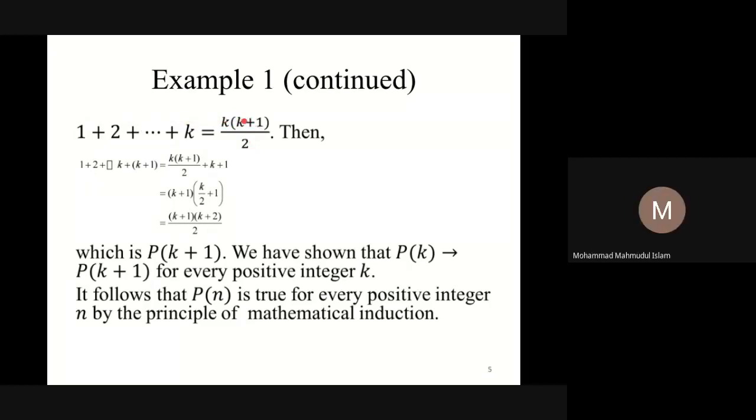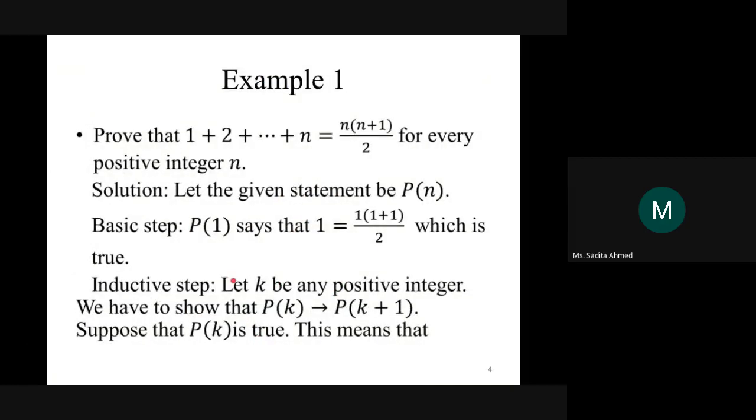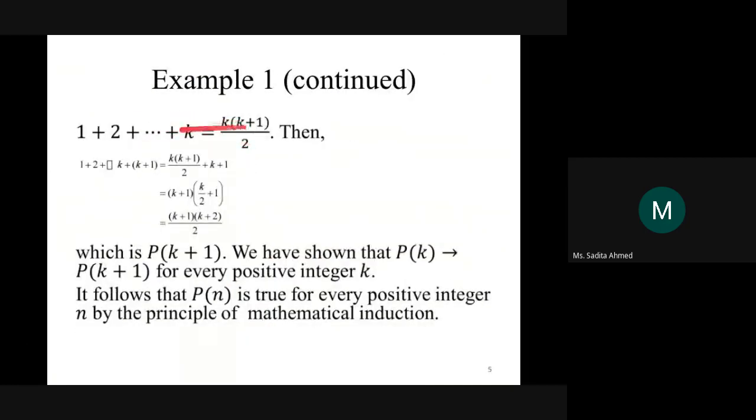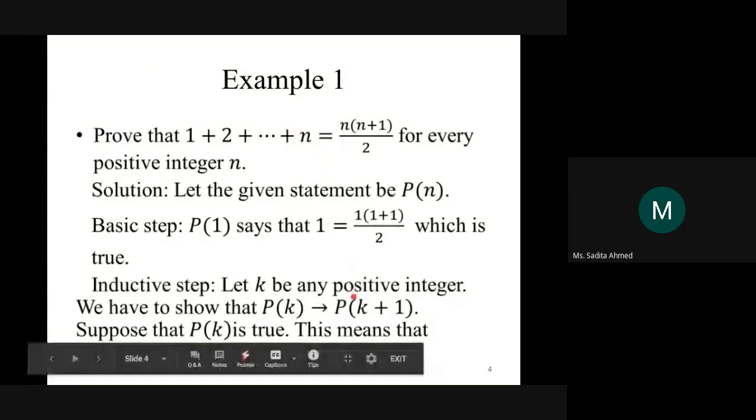Okay, so we can assume that this is true in the inductive step. What we have to prove is that Pk plus 1 is also true. If Pk is true, then Pk plus 1 is true. So we can assume this is our hypothesis that Pk is true, and based on this we have to move to Pk plus 1. Now for Pk plus 1, what do we have on the left hand side?